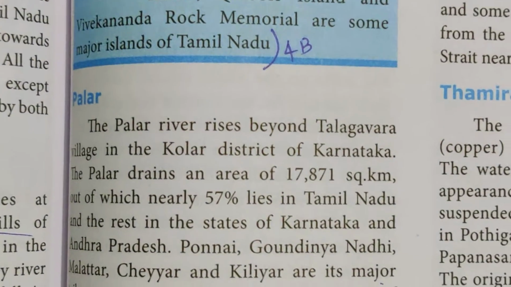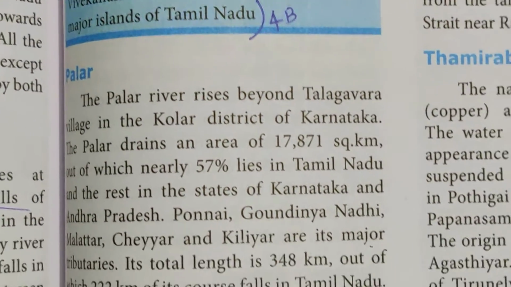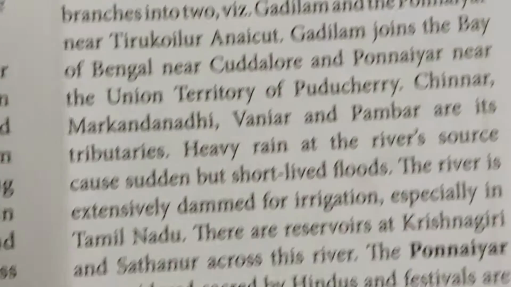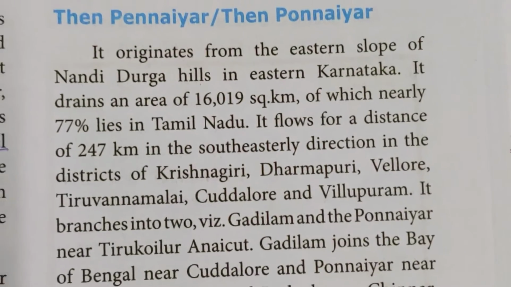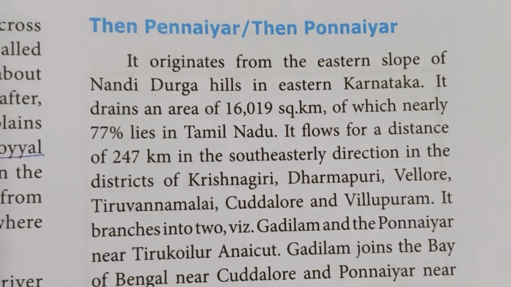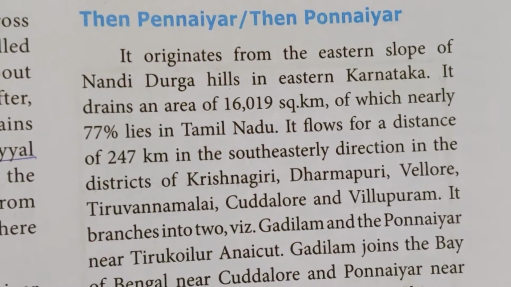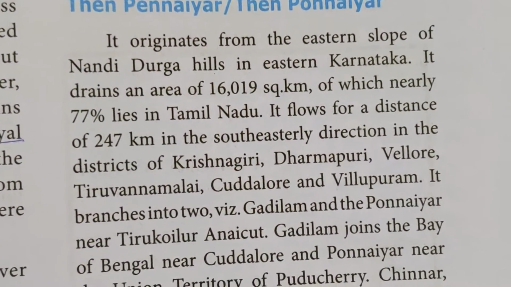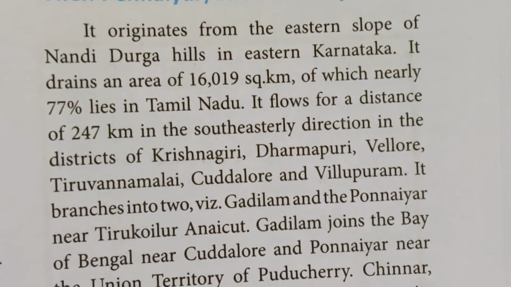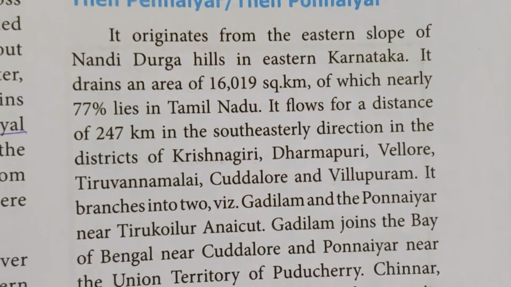So these are the main ones. Next to Kaveri and Palar, then Pennayar, otherwise we call Ponnayar. It originates from the eastern slope of Nandi Durga hills in eastern Karnataka. It drains an area of around 16,019 square kilometer, of which nearly 77% lies in Tamil Nadu.